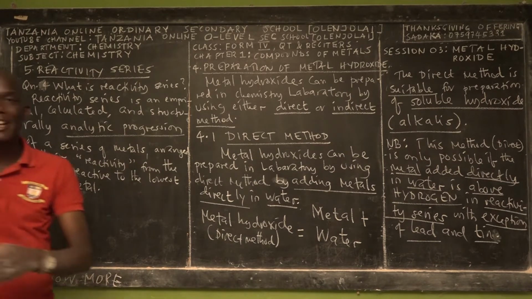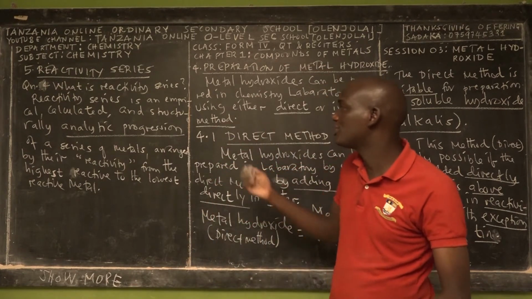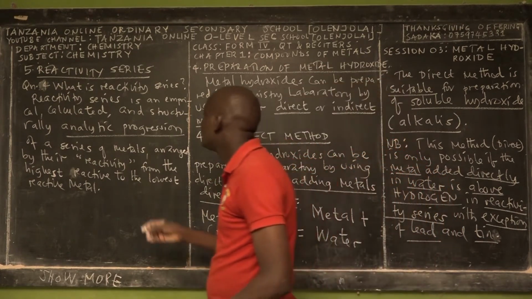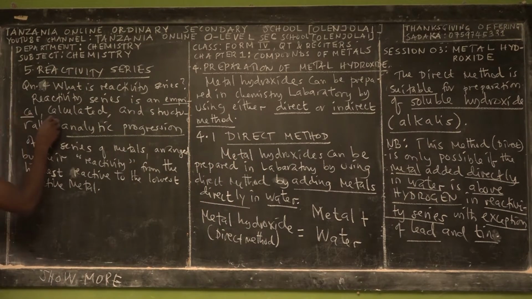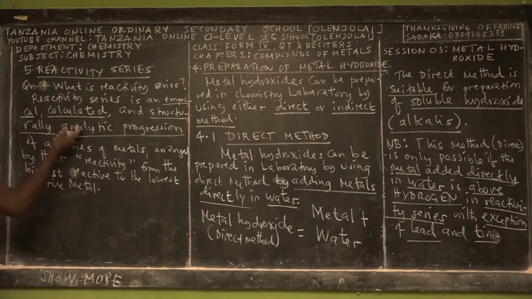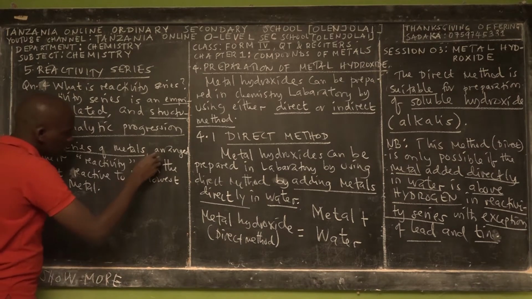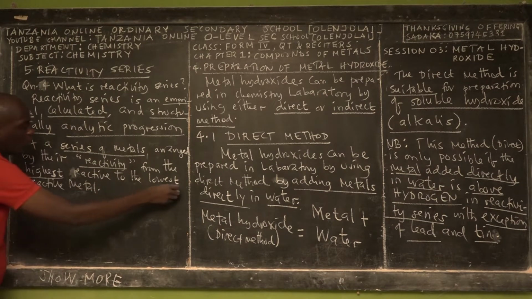This is a proper, simple, compact definition. What is reactivity series? Reactivity series is an empirical, or calculated, structural analytic progression of a series of metals arranged by their reactivity from the highest reactive metal to the lowest reactive metal.